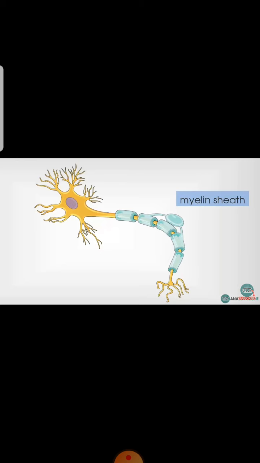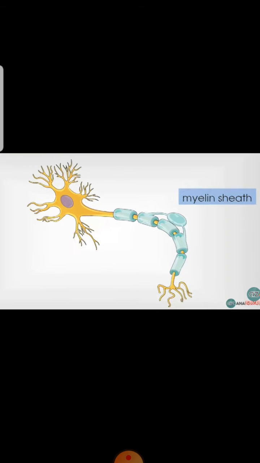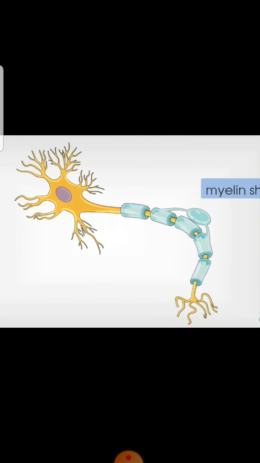The next structure that we are going to discuss is the myelin sheath. As you can see, there is a covering, or we can say an insulation, around the axon. This insulation basically prevents the electrical impulse from escaping, and it makes sure that it is generated from the neuron effectively, so that the nerve impulses can flow more effectively.